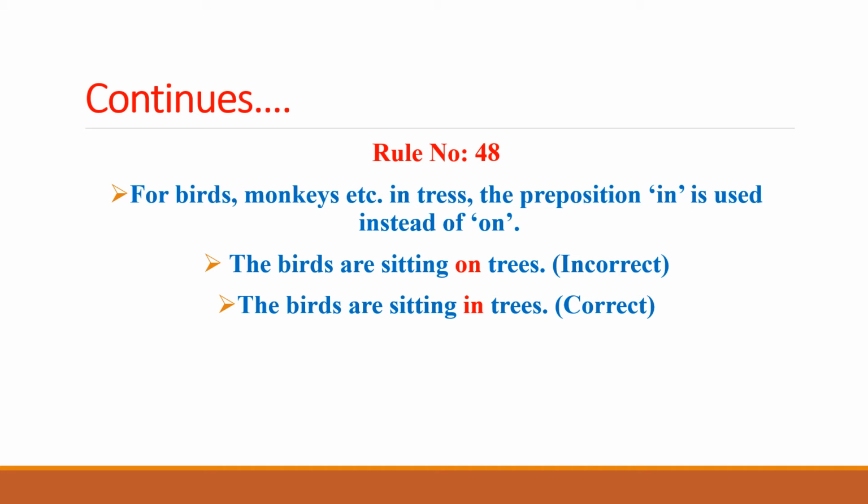So on trees means on the top of the tree, whereas the case is not so. We find the birds inside the trees, not on the tree. On tree means on the top leaves of the trees, which is an incorrect expression. In order to correct this sentence, we have to replace the preposition on or over. Sometimes it can be used there erroneously. In order to correct that sentence, we have to place in instead of on or over.